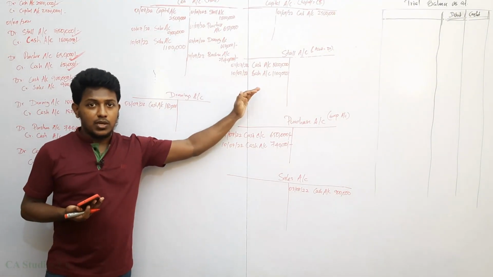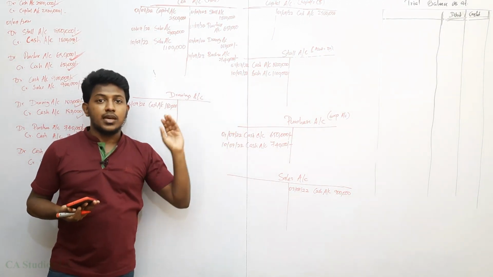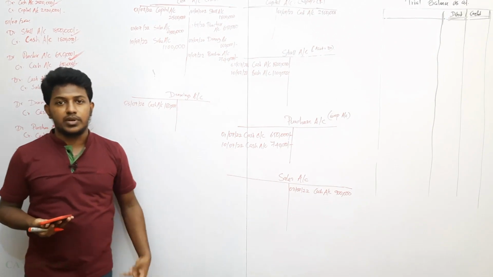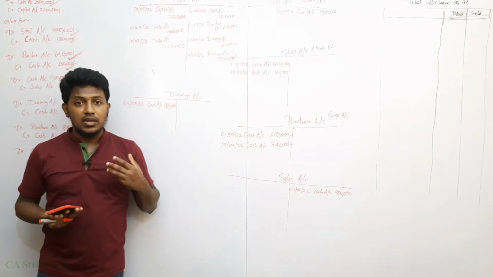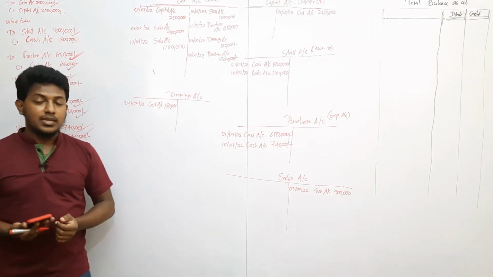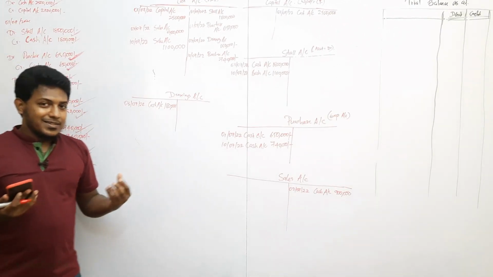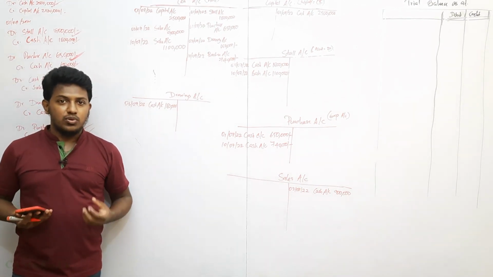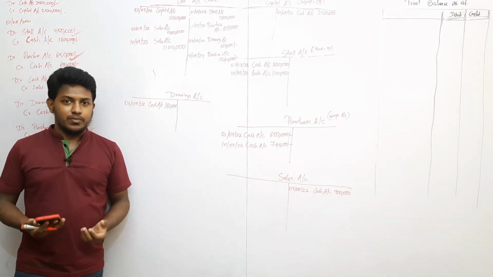Actually, I was working in one company. One day the sales orders were 300. 300 sales orders, small amounts: 10,000, 20,000, 50,000. So each day 300 double entries have to be passed in the sales account. Then think about how big that sales account and cash book would be. So this is practical. If I take one company and do the accounts, you would have to sit with me for more than 10 hours.